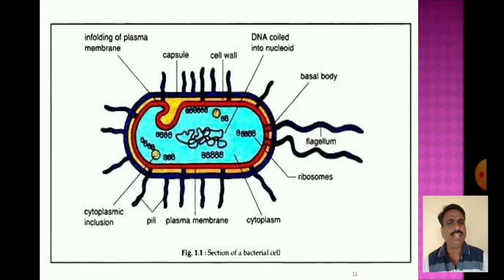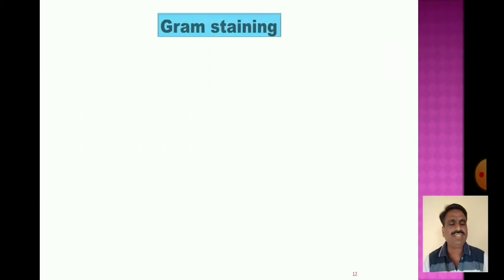So there are different parts, like the flagellum, which help with their particular functions. We are going to discuss the functions of the flagellum and pili in further discussion later on. Then there is the enfolding of the plasma membrane. Now, a brief discussion of Gram staining.